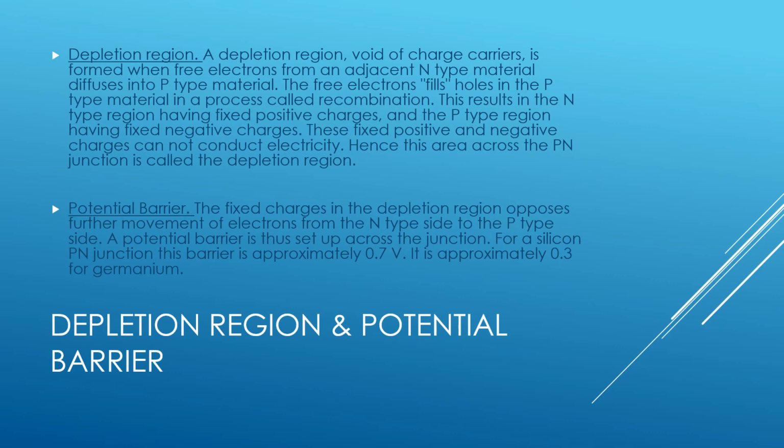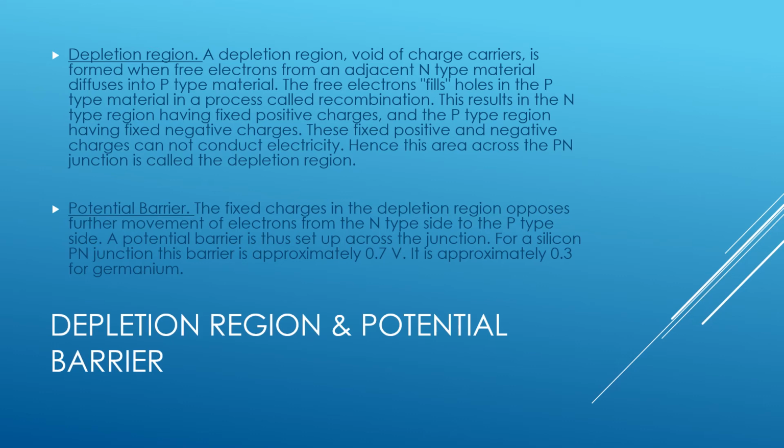Depletion region and potential barrier. Depletion region. A depletion region void of charge carriers is formed when free electrons from an adjacent N-type material diffuse into p-type material. The free electrons fill, in quotation marks, holes in the p-type material in a process called recombination. This results in the N-type region having fixed positive charges and the p-type region having fixed negative charges.